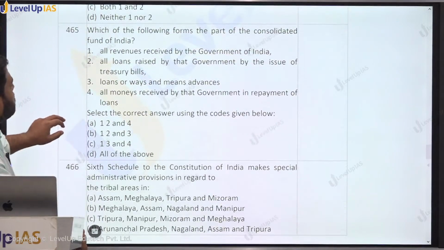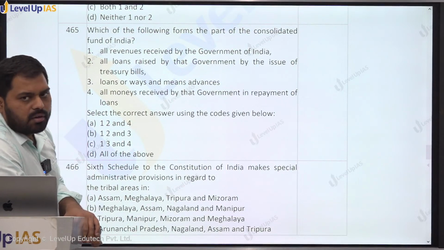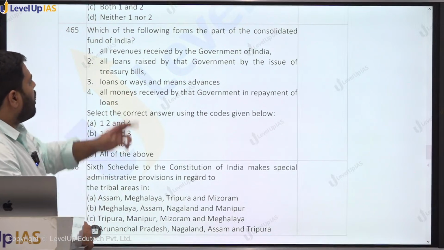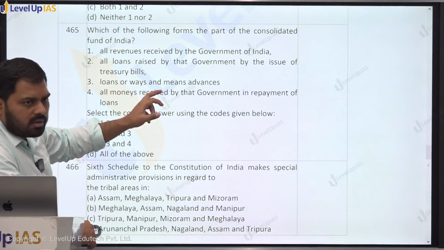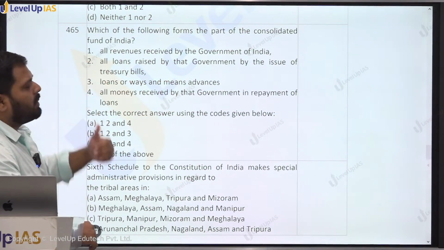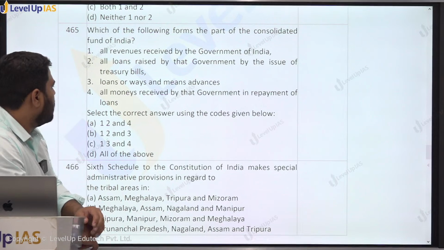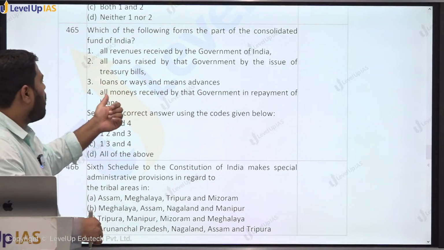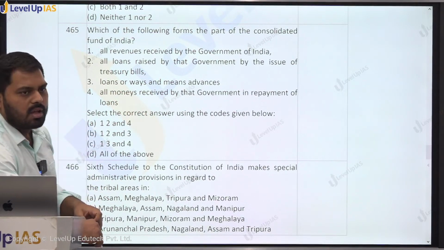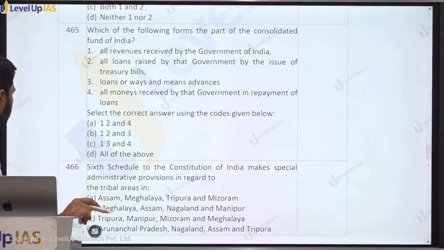465 says which of the following forms the part of consolidated fund of India? Consolidated fund of India में इसमें से कौन कौन सी चीजें आती हैं? All revenues received by the government of India, all loans raised by the government by the issue of treasury bills. तो treasury bills बेच के जो गवर्नमेंट पैसे कमाती है, that is indeed a loan because that will have to be paid to the persons who have bought the treasury bill. Loans or ways and advances, this is also part of the consolidated fund of India. All money received by the government in repayment of loans. भारत सरकार से किसी ने लोन लिया और वो भारत सरकार को वापस दे रहा है. So this is also part of consolidated fund of India. All of the above is the part of consolidated fund.